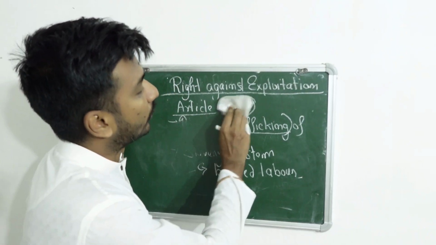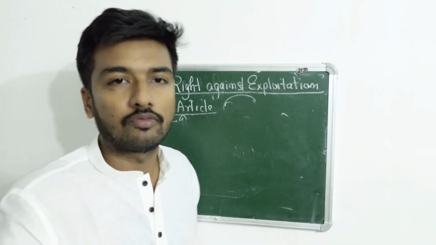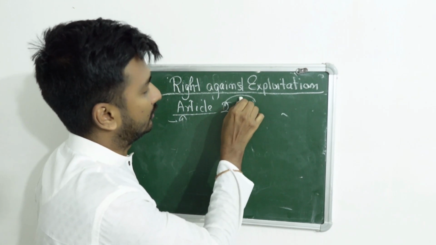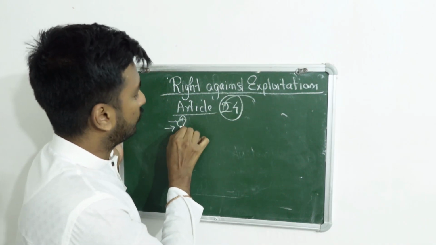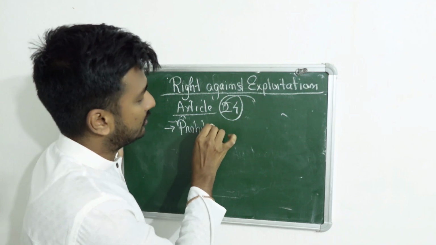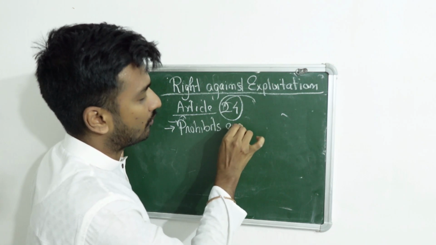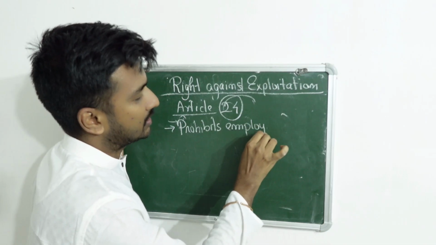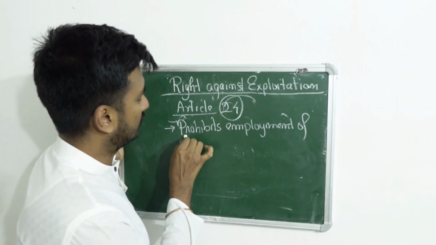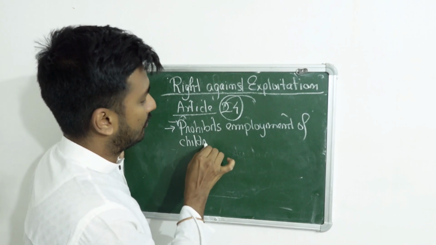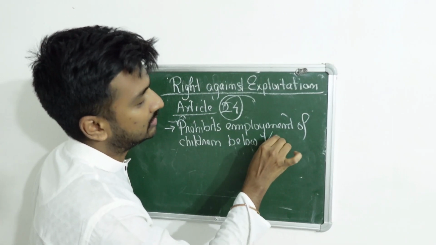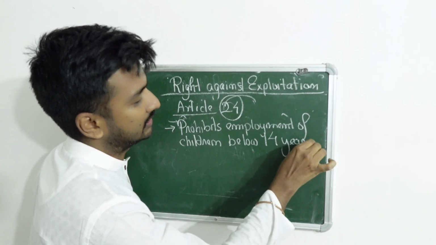Now let's go to Article 24. What does Article 24 say? Article 24 is about children. It prohibits employment of children below 14 years in factories.